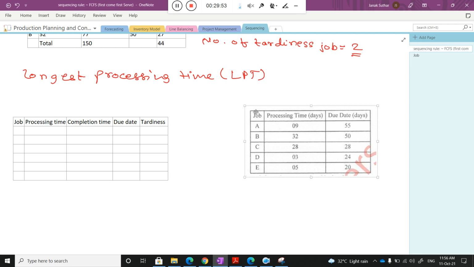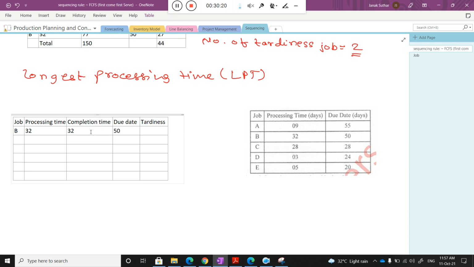So you need to put the processing times in decreasing order. What is the maximum processing time in this table? It is B, right? And that is 32. So it's job B with processing time 32, and it will be complete at 32 days. What is the due date for that job? It is 50.